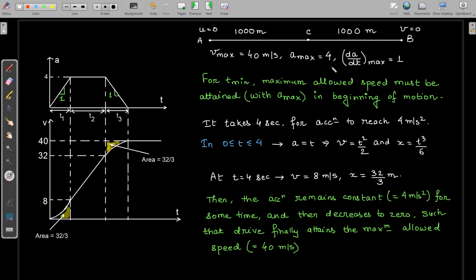Maximum allowed speed is 40, maximum allowed acceleration is 4, and the rate of change of acceleration has a maximum value of 1. Now, to cover this distance A to B in minimum time, the drive should attain maximum possible speed in the starting of the journey itself, right? To minimize the time taken, we should try to attain the maximum allowed speed in the starting portion of the journey itself, and we should move with the maximum possible acceleration.